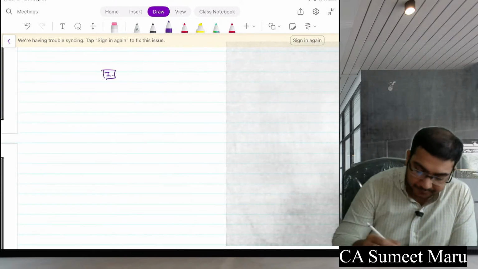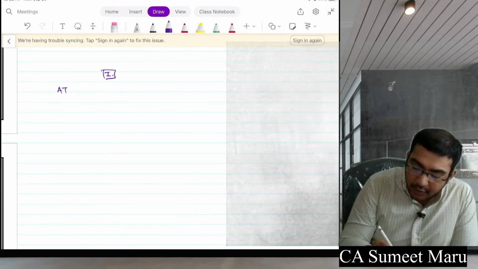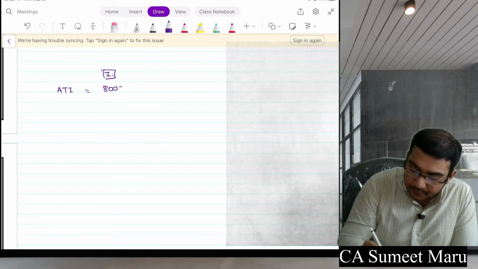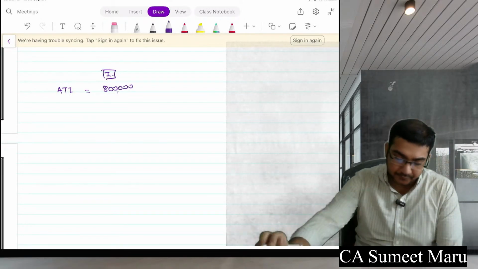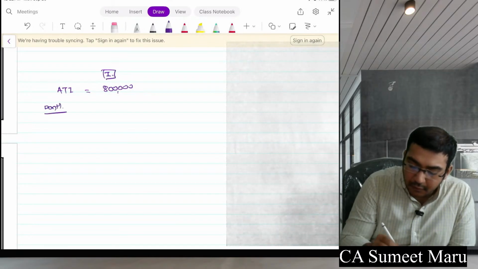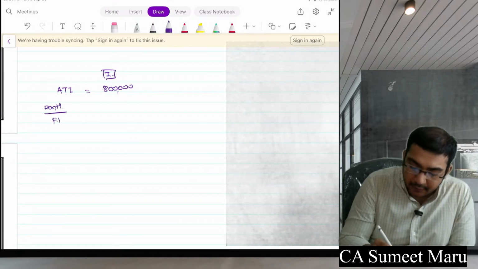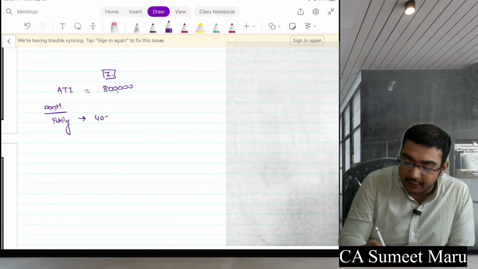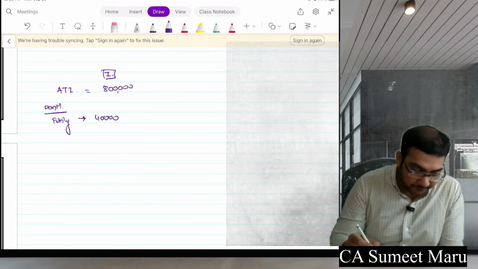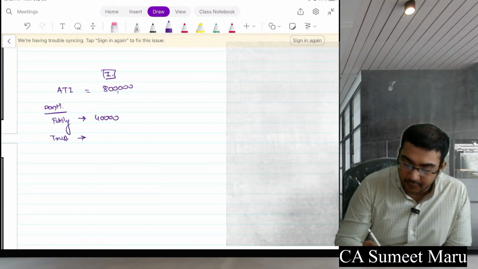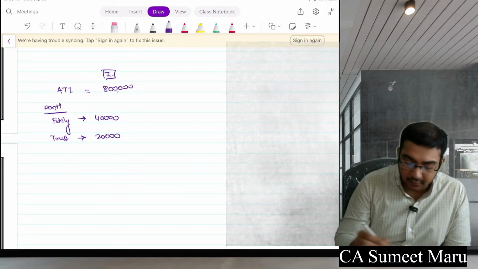Case 1. Adjusted total income equals 8 lakhs. Donations: family planning, I have given 40,000. Trust, I have given 20,000.